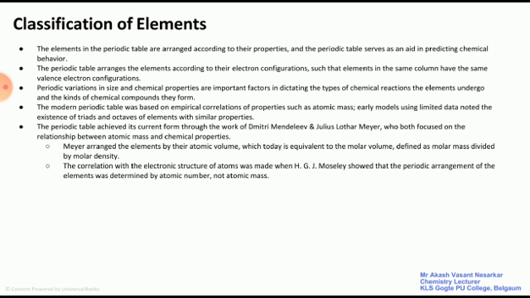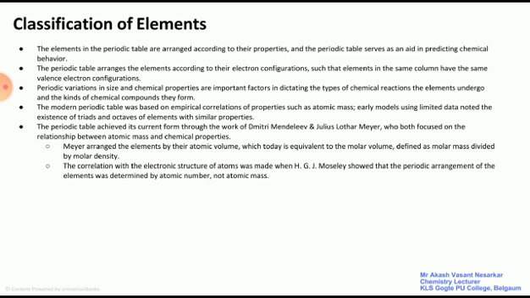So later on, Moseley gave the suggestion and proved that the elements in the periodic table can be determined by the atomic number. But earlier, Meyer arranged the elements by their atomic volume, which is known as molar volume. So both Dmitri Mendeleev as well as Lothar Meyer gave the relationship between the atomic mass and the chemical properties. Lastly, H.G.J. Moseley showed that the periodic arrangement of the elements was determined by the atomic number, not the atomic mass. Got it? Now let us go back to the history of the classification of elements.